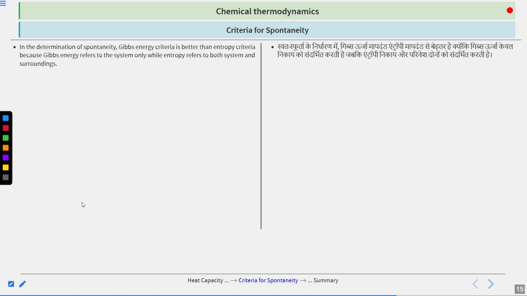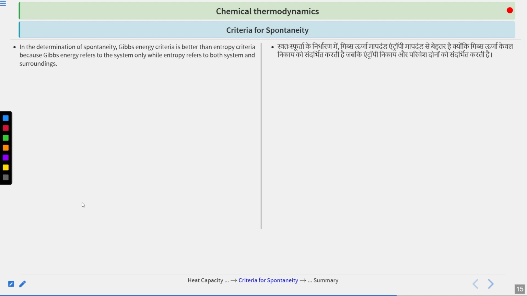Now, the thing is, why is Gibbs free energy more important than entropy? What is the difference that it has made? Entropy was also able to predict the spontaneity. When it was positive, the process was spontaneous. If it was not positive, then the process was non-spontaneous. So what was the magic that Gibbs free energy brought?